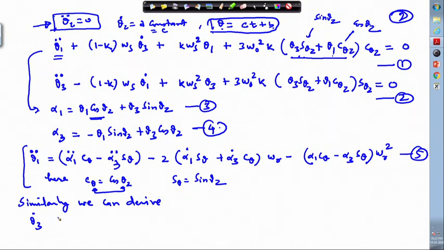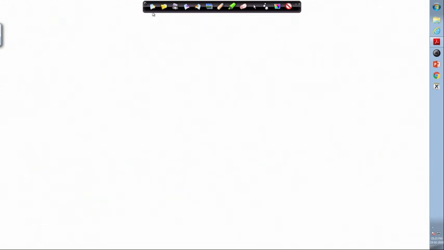So, for this we need to work out using this. So, theta 3 dot we can write as alpha 1 dot s theta.